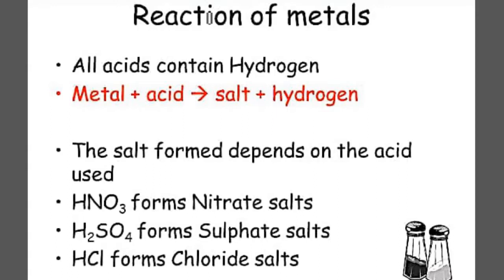If you want to clarify this further, you can go back to the previous videos shared with you regarding the family of salts, wherein all these topics have been dealt with in more detail: the type of salts being formed, how they are formed, and what acids and bases are involved in the formation of these salts. That is how you can easily understand which kind of salt will be formed if a metal is reacting with a particular kind of acid.